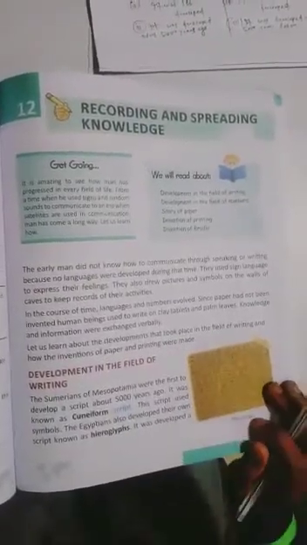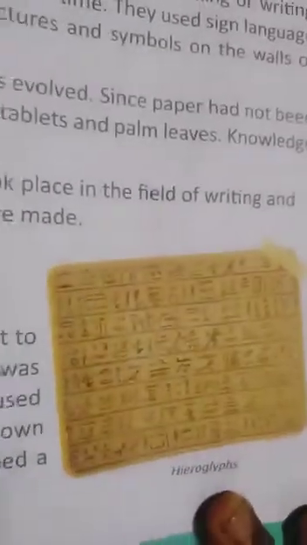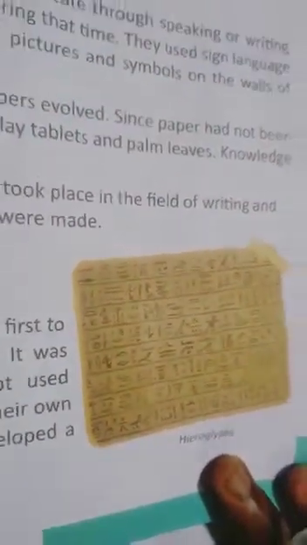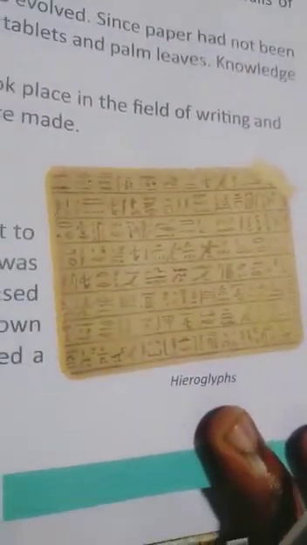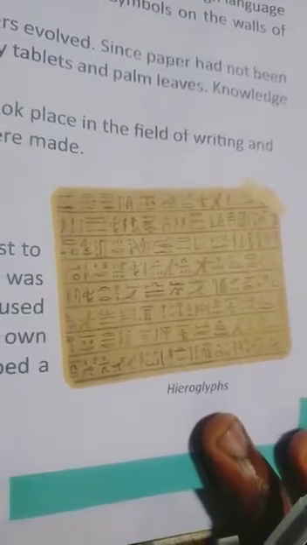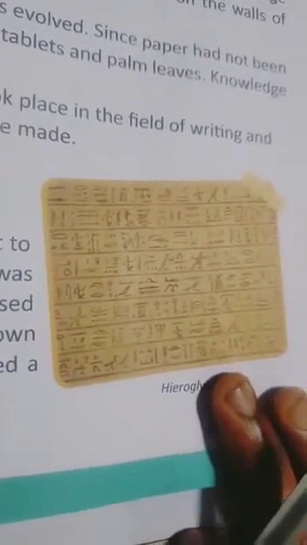First, we start with the development of the field of writing. See the diagram. The Sumerians of Mesopotamia developed a script around 3500 BC, the cuneiform script. But this is not cuneiform, this is hieroglyphs. The Egyptians also developed their own script named hieroglyphs. It was developed from the cuneiform script.